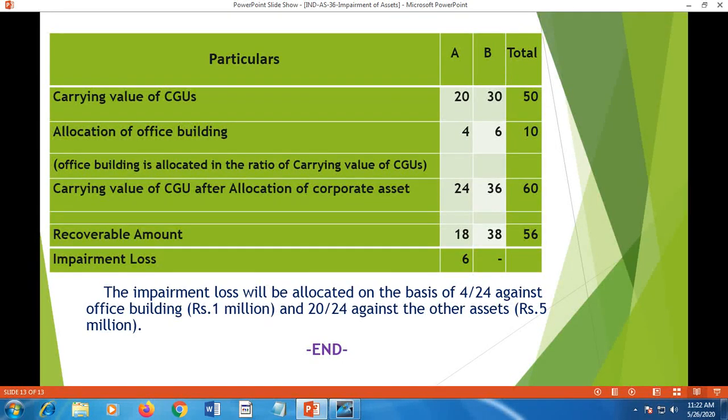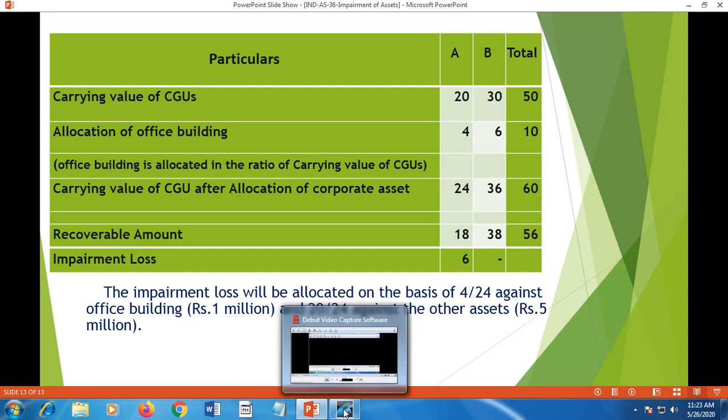So that ends the explanation with regard to the last illustration. Hope you have understood the illustration and the explanation given.